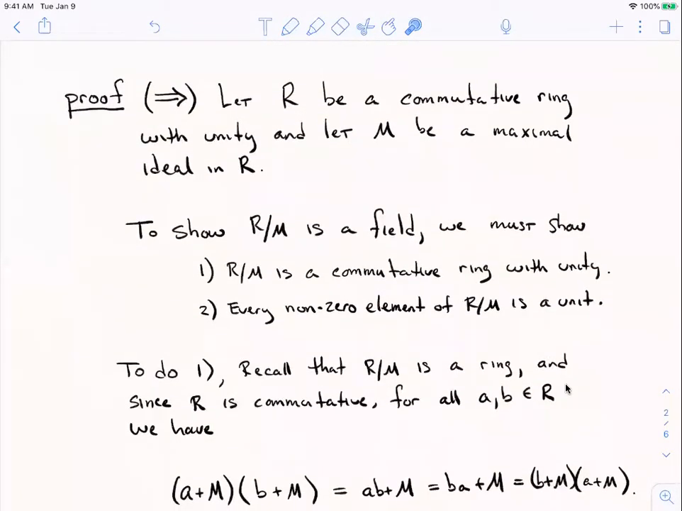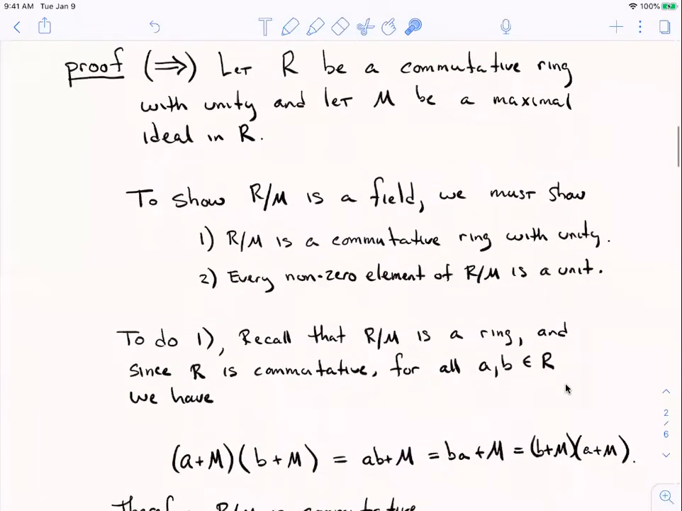So let's start off by assuming that we have a commutative ring with unity, and we'll make the assumption that M is a maximal ideal in it. Okay, so our job is to show that the quotient ring R over M is a field. Let me remind you what a field is. A field is a commutative ring with unity. So we're going to have to show this quotient ring is a commutative ring with unity, and the unity element has to be different than the additive identity. And then we need to show that every non-zero element is invertible. Every non-zero element is a unit. That's the definition of a field. It's a commutative ring with unity in which each non-zero element has a multiplicative inverse. Okay, so we'll take those things one at a time. Let's start off on number 1.